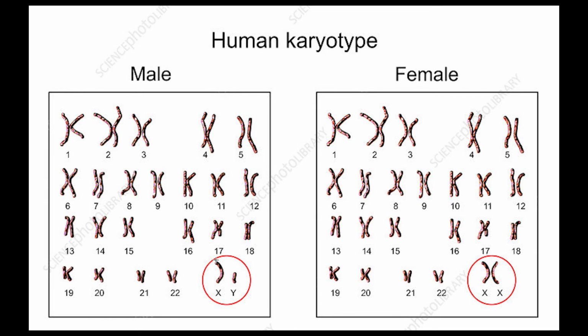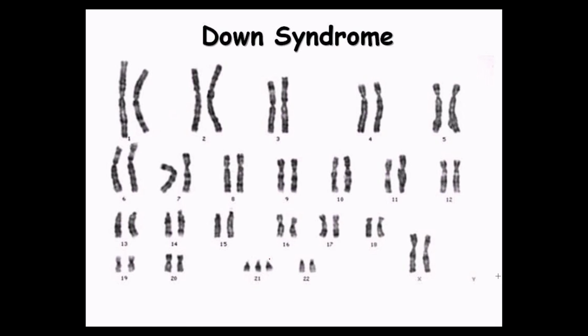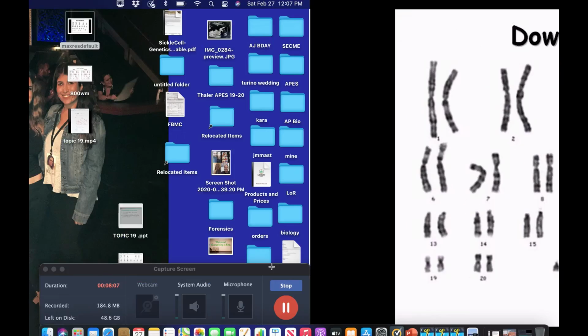All right, so here we have human karyotypes. We have a female one and a male one. These are both normal. You can see the pairs of homologous chromosomes here. This is one chromosome, and this is the second one. These are all homologous. Here is what determines a male one: you have an X and a Y, and in a female one, we have 2 X's. So this is normal. Now, this is somebody with a genetic disorder. This is Down syndrome specifically, which is a trisomy, tri meaning 3, of chromosome 21. So you see 1, 2, 3. This one has 3 chromosomes in 21, which determines that they have Down syndrome.